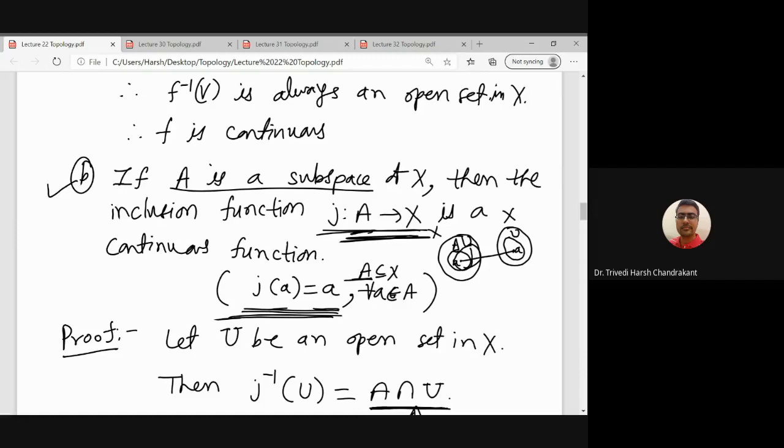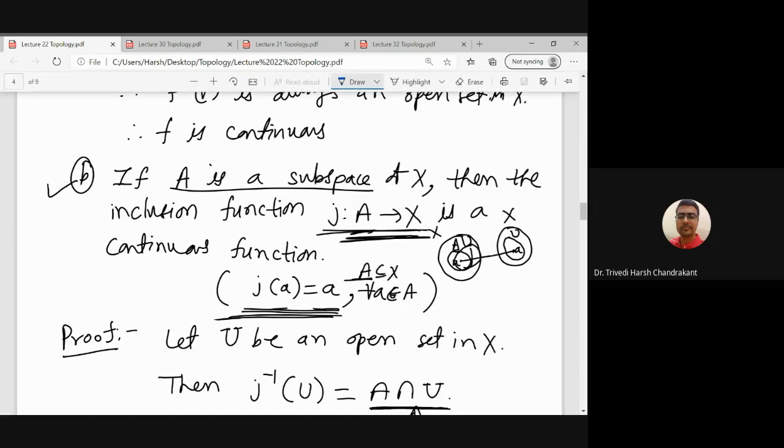And if I have an inclusion map J from A to X, where A is a subset of X, then this function is continuous. The inclusion function is basically a kind of identity function. It sends the same element to itself, small a to small a, and this function is continuous if we consider the subspace topology on the subset, right?